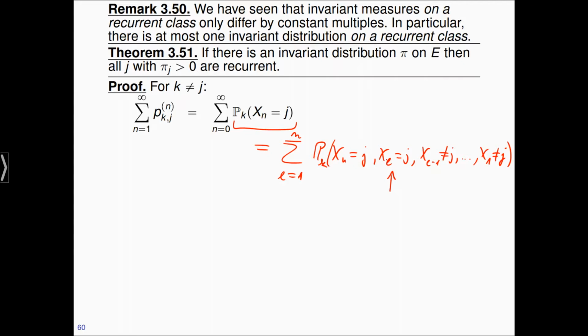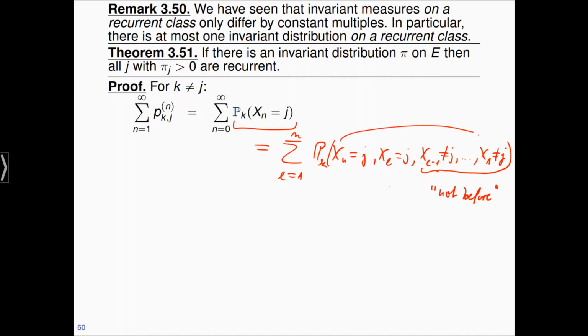And in the event that I added here, this says that I reached j for the first time at time l. So X_l is j, but X_{l-1} and so on up to X_1 did not see j. I'm going to call this piece here not before. So basically I reach j for the first time at time l.